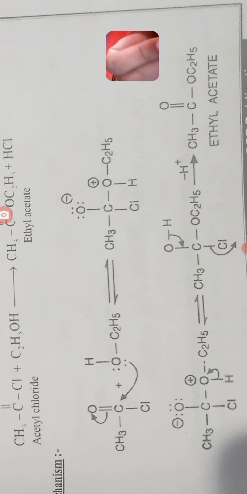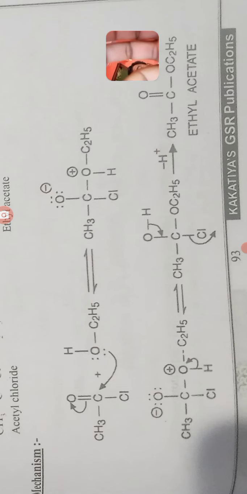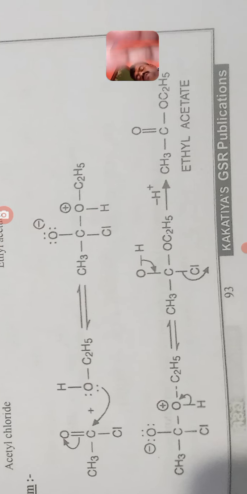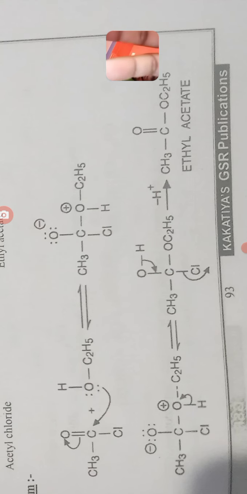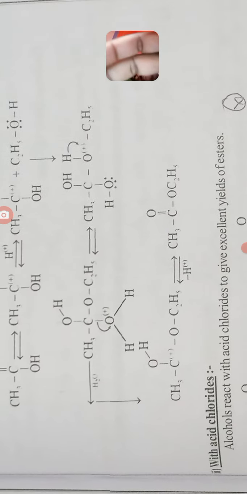Here the acid chloride is treated with ethyl alcohol, whose oxygen contains two lone pairs of electrons. One lone pair of electrons reacts with this carbon and forms an oxygen carrying a positive charge. Then chlorine is liberated, and with loss of H plus it is called ethyl acetate. So alcohols react with acid chlorides to give excellent yields of esters.